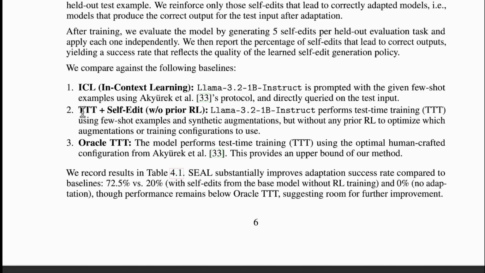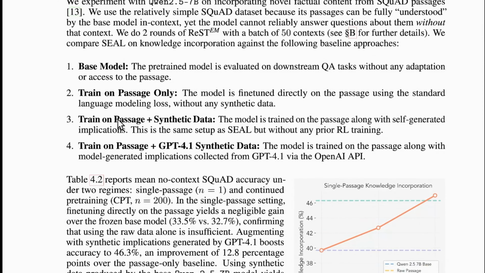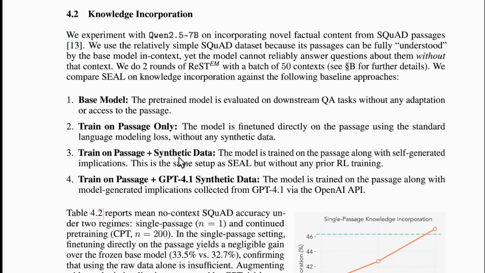So the second methodology is test time training with self-edits without prior RL. So without taking much time in this particular method, as I already mentioned to you previously in knowledge incorporation, the third method, training on passage plus synthetic data, but without RL training. This was very similar to a person takes notes, but it's a small kid. I give you an example of how the quality of notes changes based on which class you are.